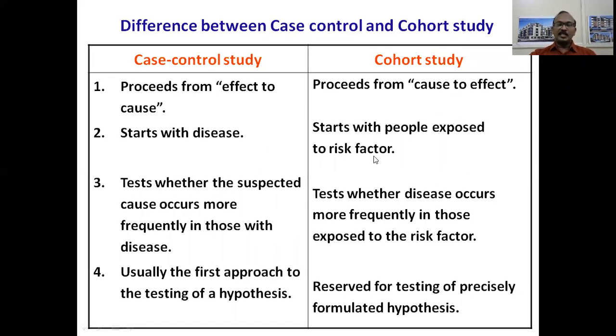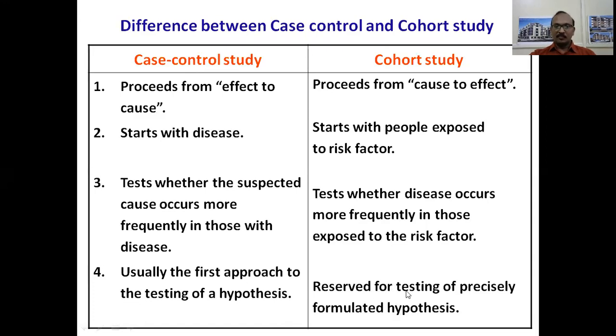It starts with the people exposed to a particular risk factor and tests whether the disease occurs more frequently in those exposed to the risk factor. A case control study starts with the disease and tests whether the suspected cause occurs more frequently in those with the disease. It's usually the first approach to the testing of a hypothesis. As I said earlier, the hypothesis is framed in descriptive epidemiology. This is followed by a case control study, which is the first approach for testing a hypothesis. After the case control study, if the hypothesis is supported, we then resort to a cohort study.